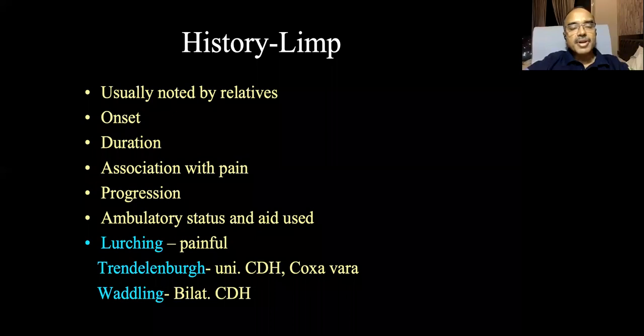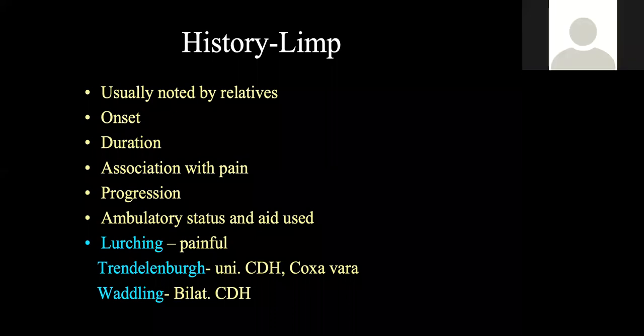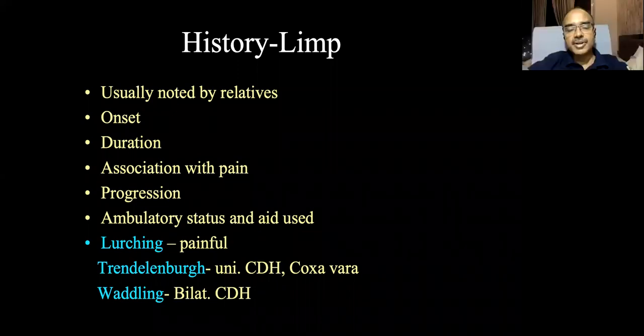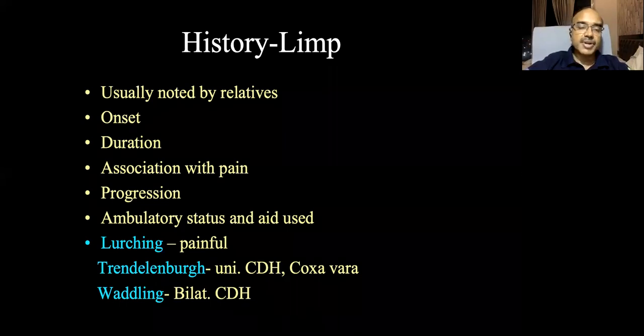And from that, you will get to know a little bit about the gait, whether there's a lurching gait, which is always painful. Remember, if you are talking about lurching, then it is always a painful gait. Whereas Trendelenburg gait may not be painful, but it is seen usually in unilateral coxa vara or unilateral congenital dislocation of the hip. But waddling gait is in bilateral CDH or bilateral coxa vara.